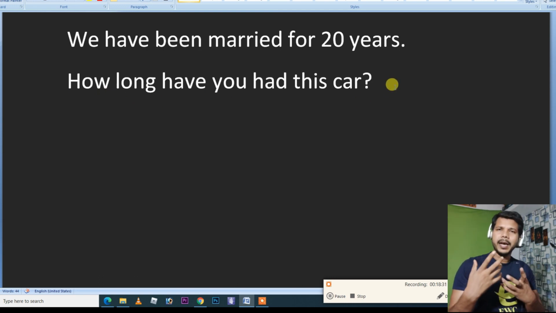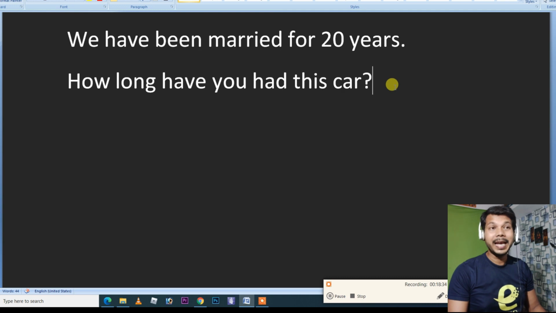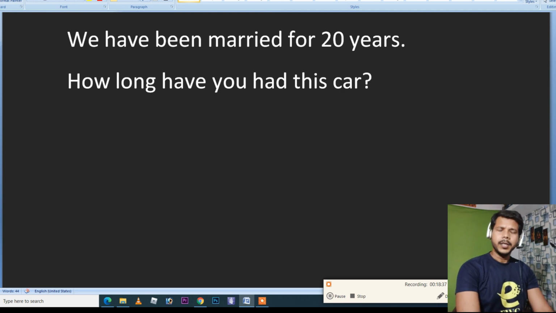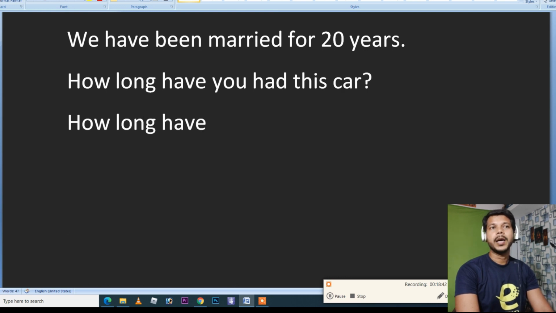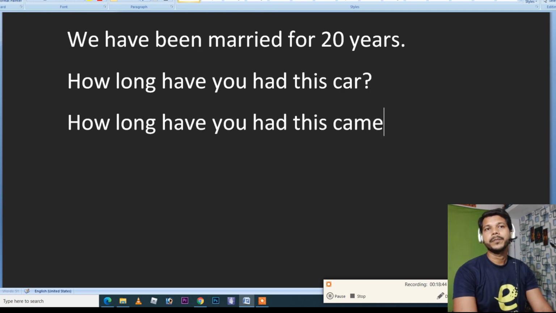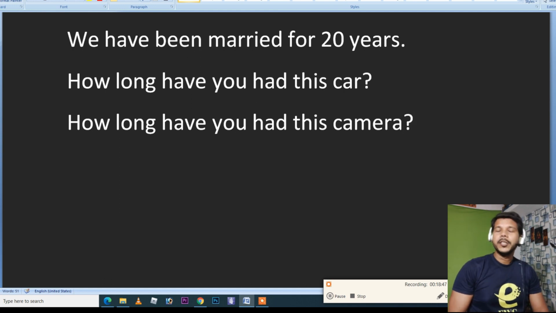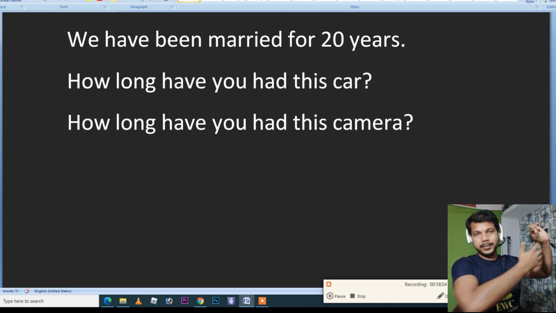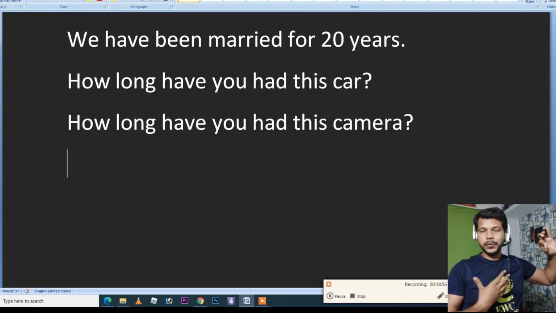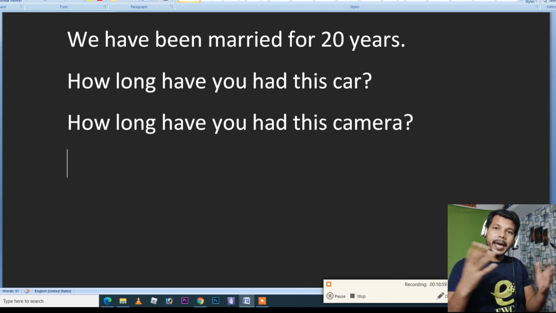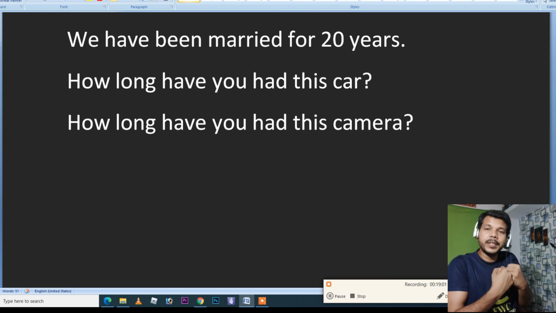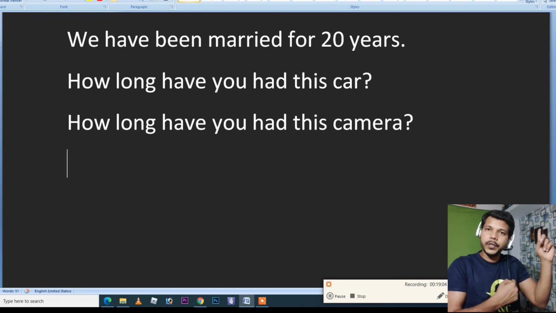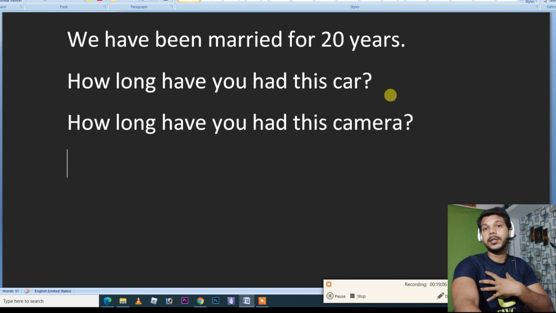Suppose I have a DSLR camera. If somebody comes to me and asks, "Hey buddy, you have this camera, that's okay, but how long?" The question should be, "How long have you had this camera?" It means when was the first time I bought this camera, and since that point I have got this camera, I'm connected to this camera. It means I have had possession of the camera since the very first time I purchased it.